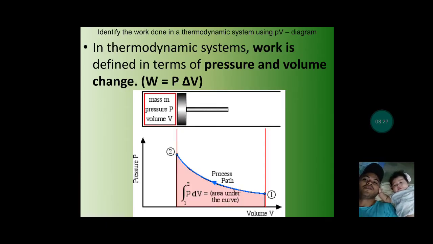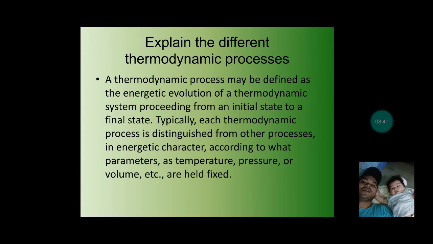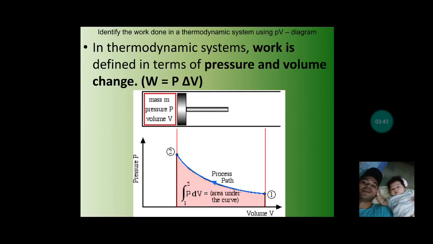Okay, next, identify the work done in a thermodynamic system using a PV diagram. If you have a PV diagram like this, this is the pressure and the volume here on the bottom. The area under the curve, or the area under the movement of the process path, is your work done.